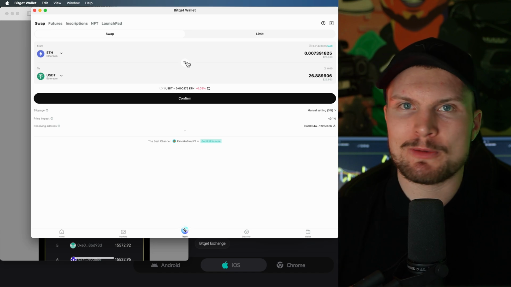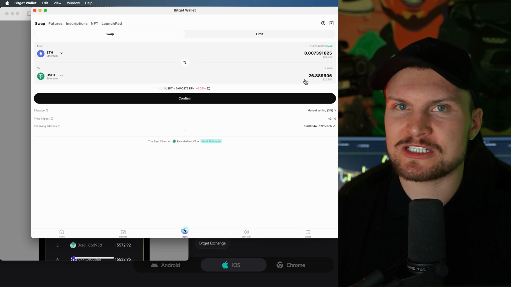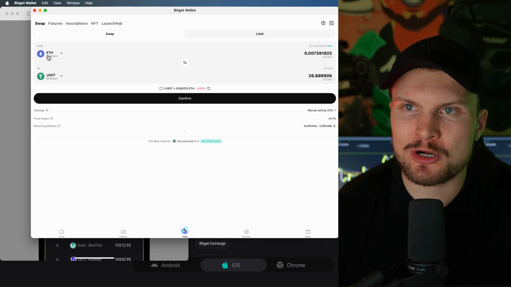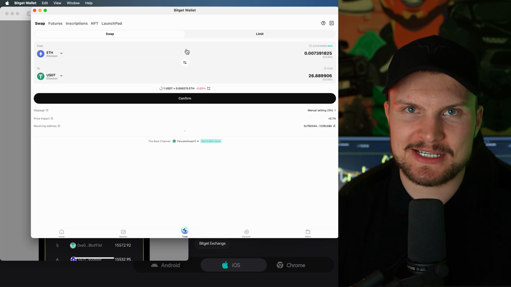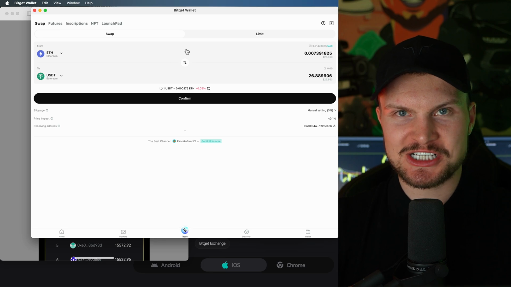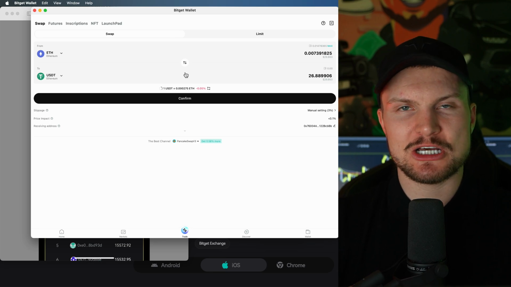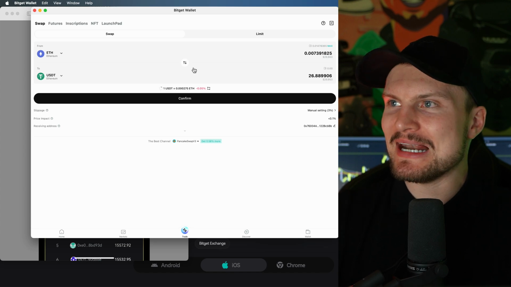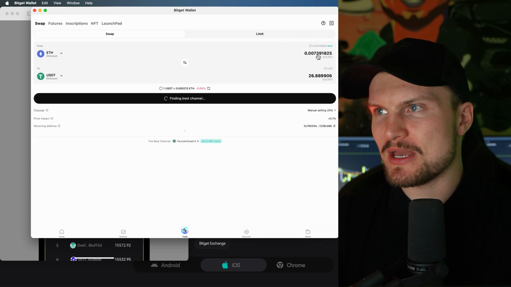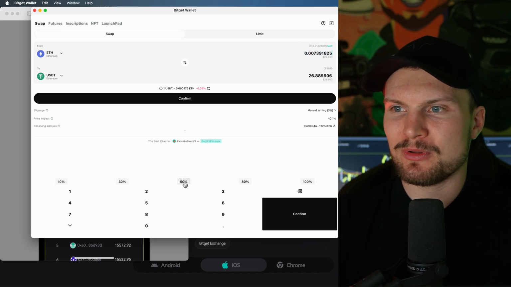And also, there's one benefit. When you swap 2 tokens, for example, let's say I want to swap some Ethereum for USDT, BITGET is comparing all the top DEXs, aka decentralized exchanges, and they're giving me the best deal. So similar to a comparison site, it shows me the best deal. For example, let's swap some Ethereum for USDT. In this case, let's swap, for example, 50%.